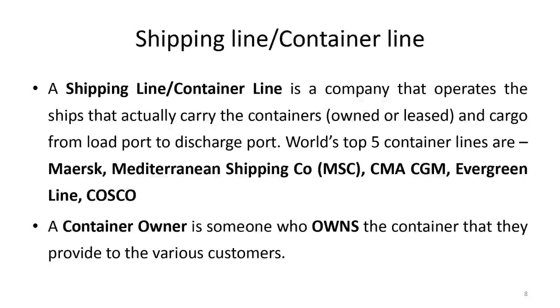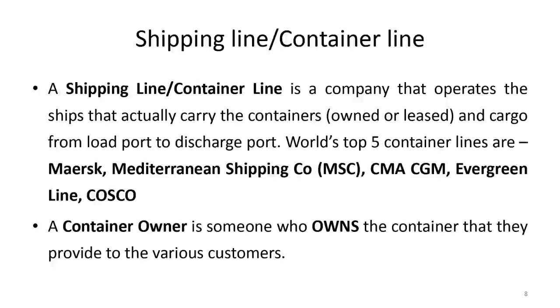container line. So there is a person who owns the ship, and there is a person who owns the containers. So there are two different people. One person is owning the ship, the other person is owning the container. There can be times when one single person owns the ship as well as the container. But normally no one can own an infinite number of containers.